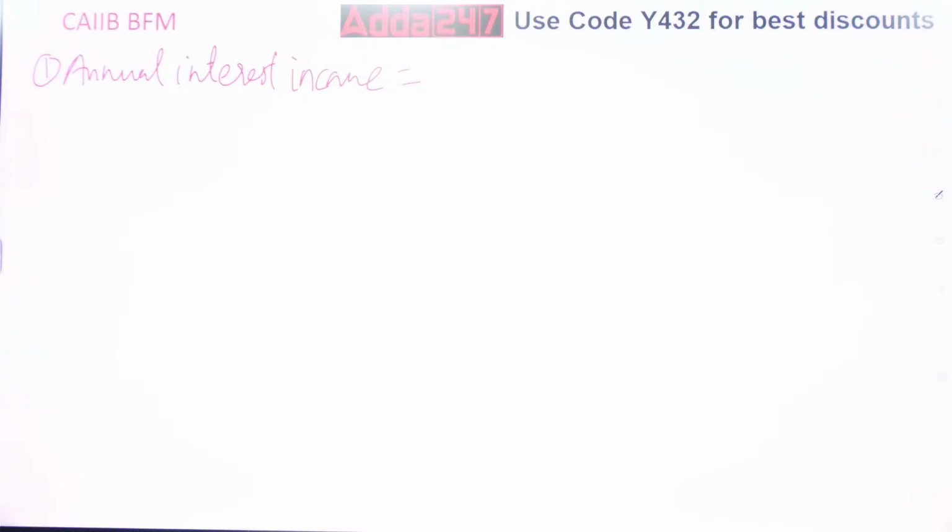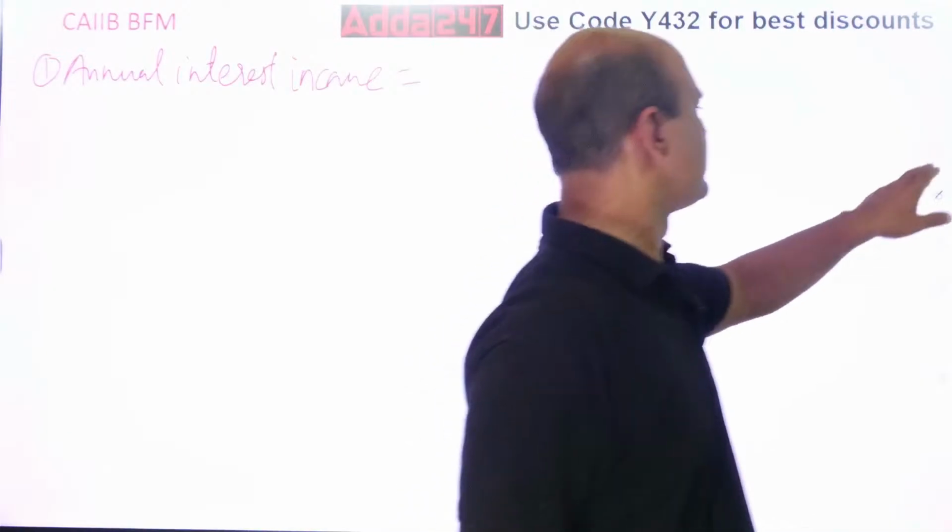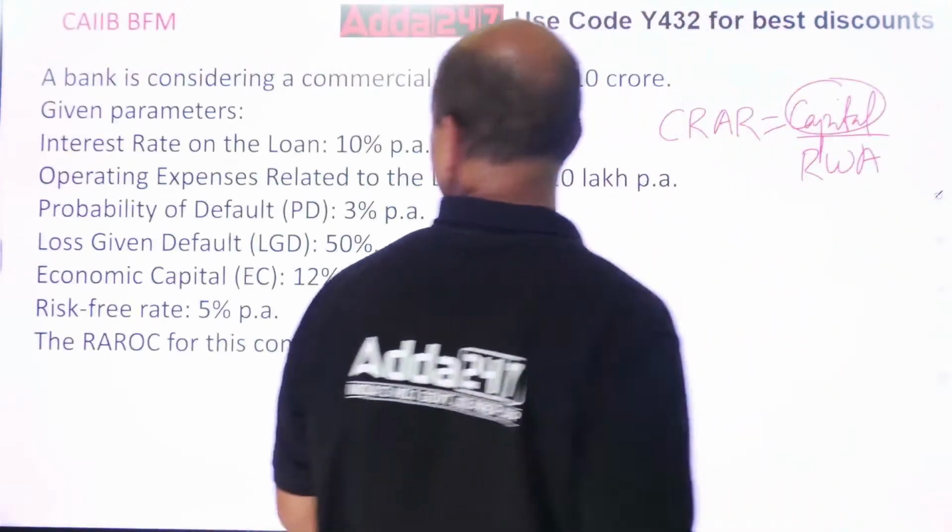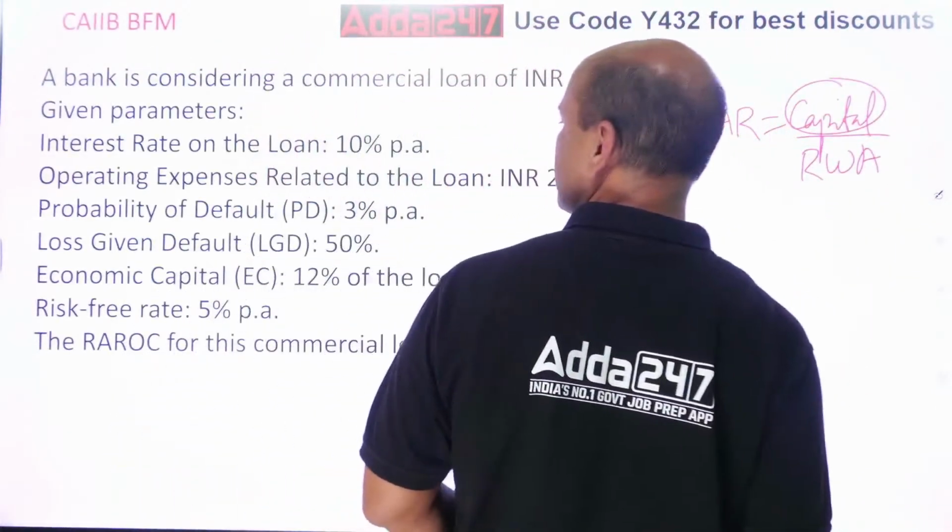What are you getting? 10 crores and 10%. So it is 1 crore, right? Probability of default is 3%.